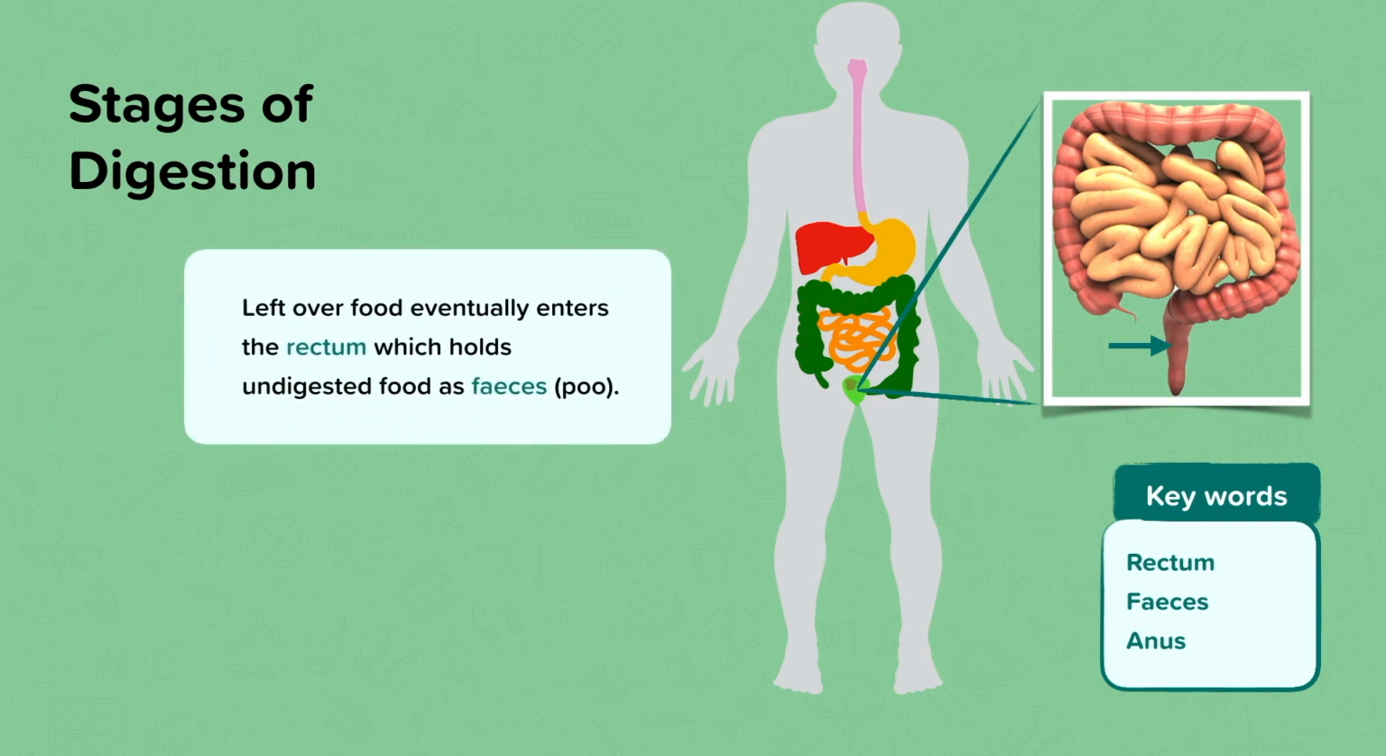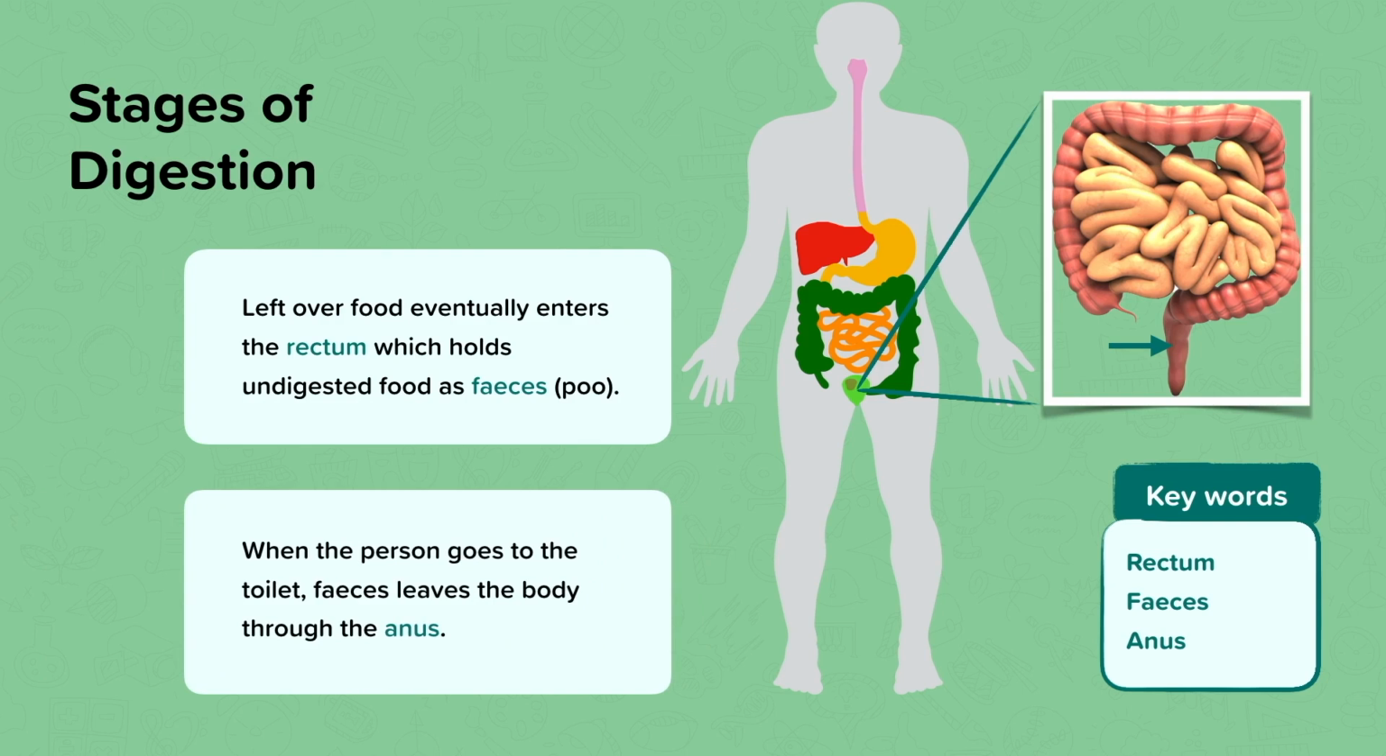Your undigested food is now known as feces or poo. This feces will then leave the body when the person goes to the toilet, passing through the anus.